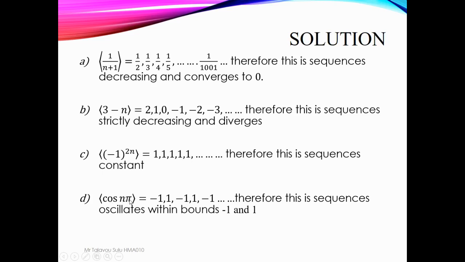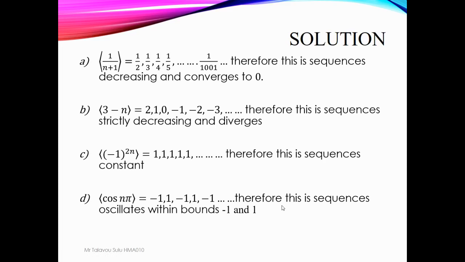What about cos n pi? So if we sub in some value of n here, then we have cos pi, or cos 180, cos 2 pi, cos 3 pi. This is happening: negative 1, 1, negative 1, 1, negative 1, 1, and so on. So it's repeated. So therefore, this sequence is oscillate or alternate.